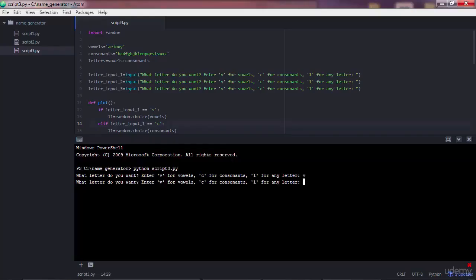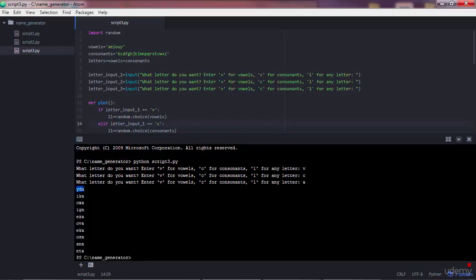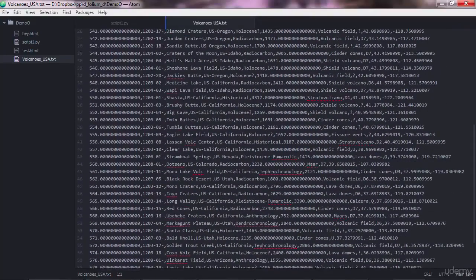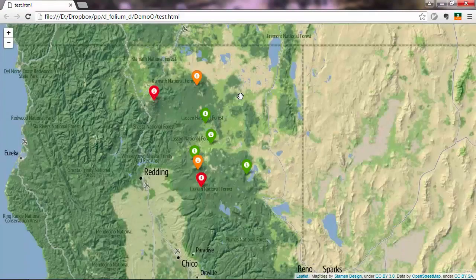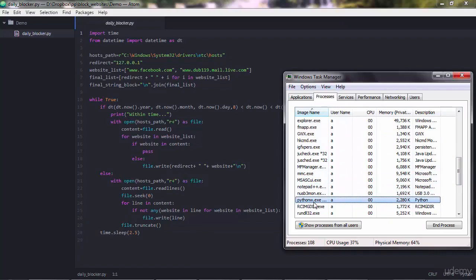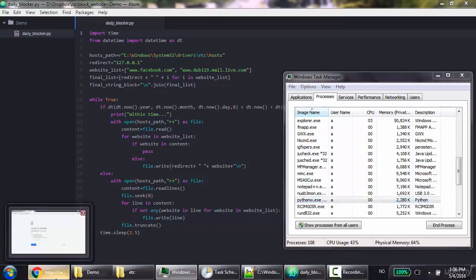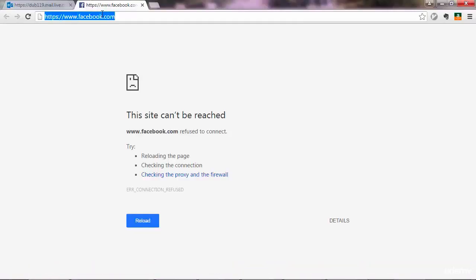First, you will start small by building a program that generates text given some user-defined rules. Then, as the second application, you'll build a program that creates web maps, and after that, you'll build a program that blocks access to certain websites in certain hours during the day on your computer. This program has been quite useful for me personally, as it doesn't let me browse distracting websites while I'm working, so that improves my productivity.